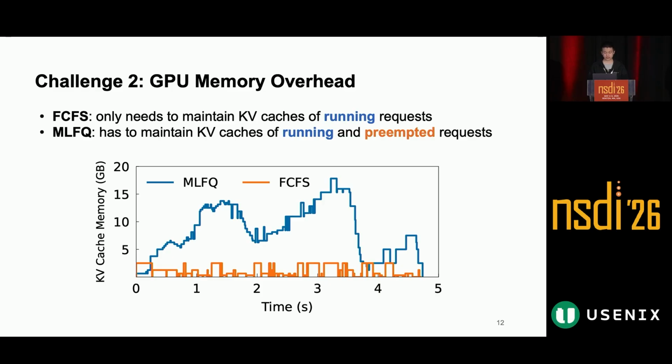The figure shows that MLFQ can consume much more KV cache memory than FCFS. This is because more jobs are kept in the system at the same time. So this overhead is significant for large models. The KV cache of a single request can already be very large, and GPU memory is limited. Therefore, preemption improves scheduling flexibility, but it also creates a serious memory management problem.